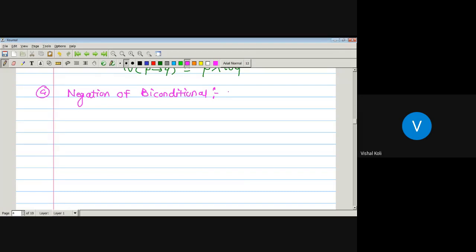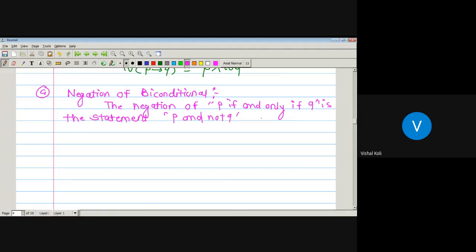So its negation is nothing but the negation of P if and only if Q is the statement P and not Q, or Q and not P.